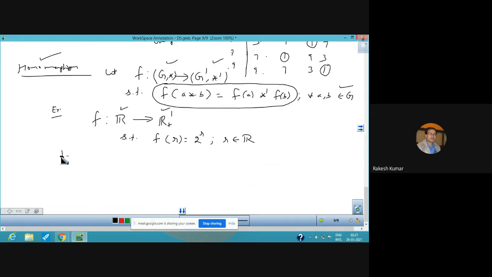So we can take two elements of the domain. So let R1, R2 belong to the domain set of real numbers. So we have to satisfy that. One more thing I must say, this is a set with the addition operation and this is a codomain set with multiplication operation.